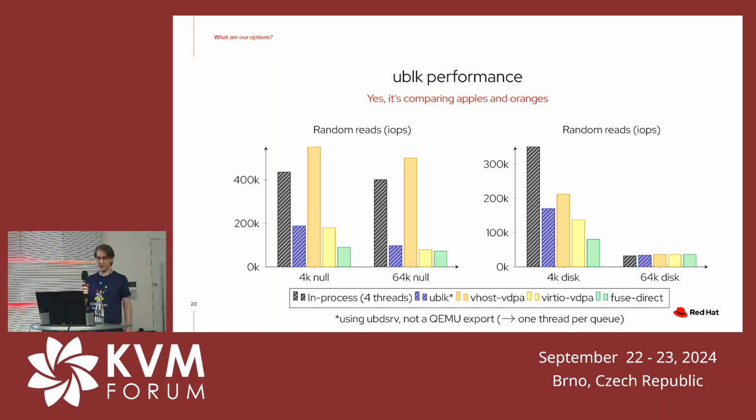Now, UBD server uses one thread per queue, and I tested with 4 CPUs, so I get 4 queues and 4 threads. So these are not completely comparable. To make it comparable to in-process, at least, I ran the in-process benchmark once again with 4 IO threads assigned to the single device using the multi-queue code that we merged only recently. And that's what you see on the left now.